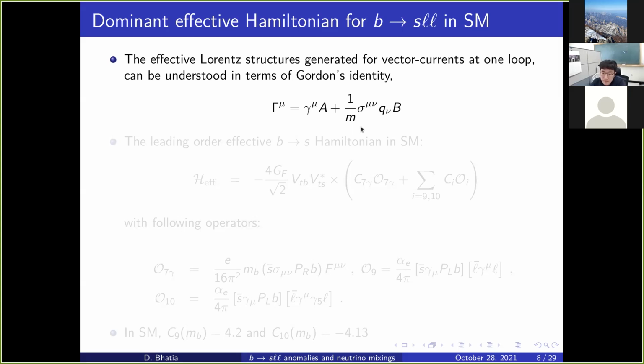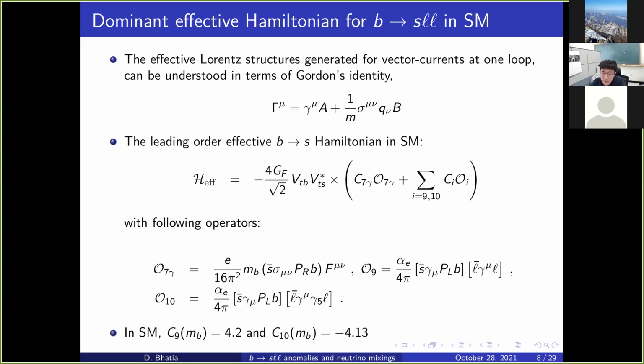Now similar to that, we can understand that if we have an effective b to s interaction in the standard model, then one can hope to write the effective operators, or the effective Lorentz structures generated, in terms of these currents. So how do they look? One current is just this, with PL, PR appropriately inserted.